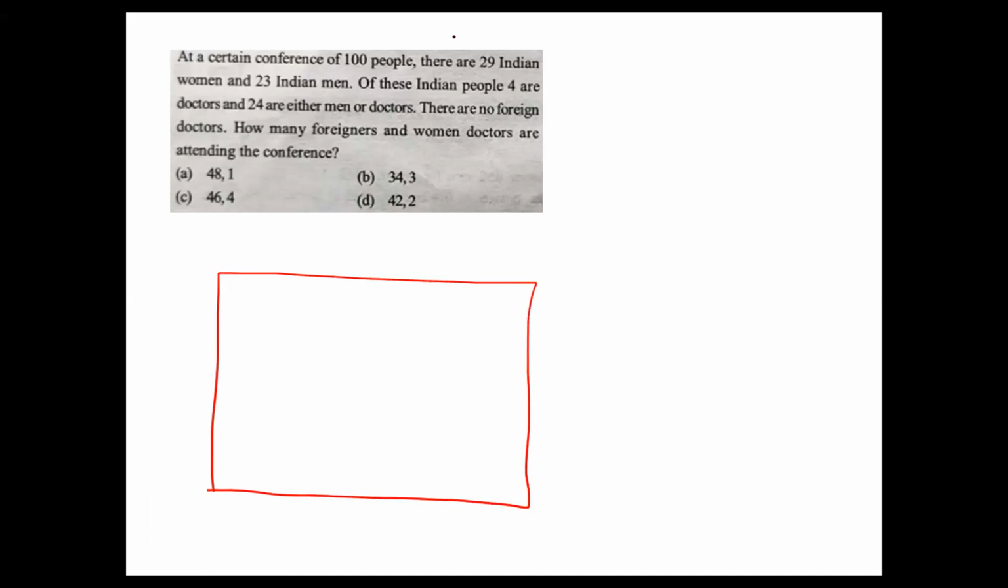Okay, first the given data. I have to write that down. First, we'll write the data in the Venn diagram. Here in the conference, Indians and foreigners are there. Now I'll make it Indian and foreigners. This first part is Indian and these are foreigners.